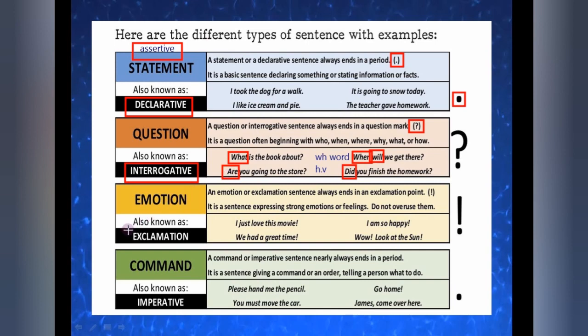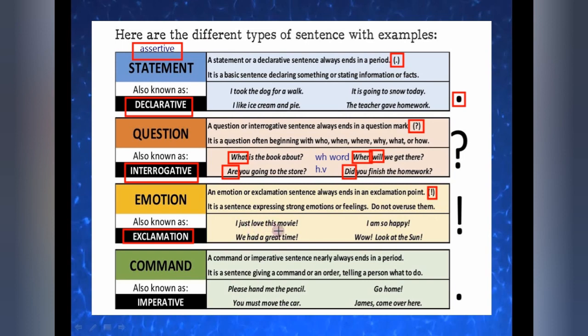Now see, the third one we have is emotion, or it is known as exclamation. Okay. Now see, an emotion or exclamation sentence always ends in an exclamation point. This is known as the exclamatory mark. Okay. It is a sentence expressing strong feelings or emotions. Do not overuse them. Okay, do not overuse them means generally we use them very rarely.